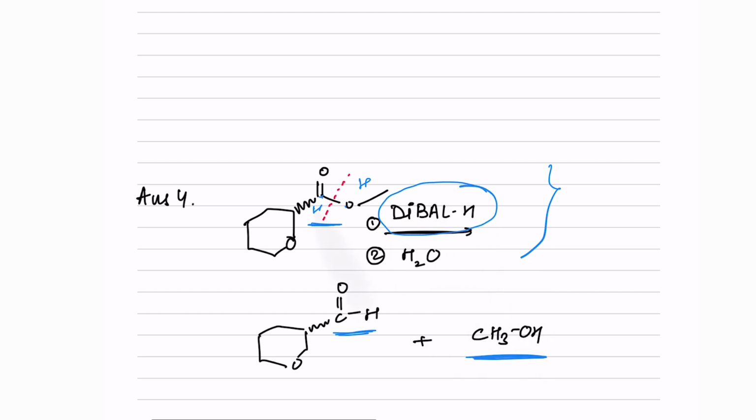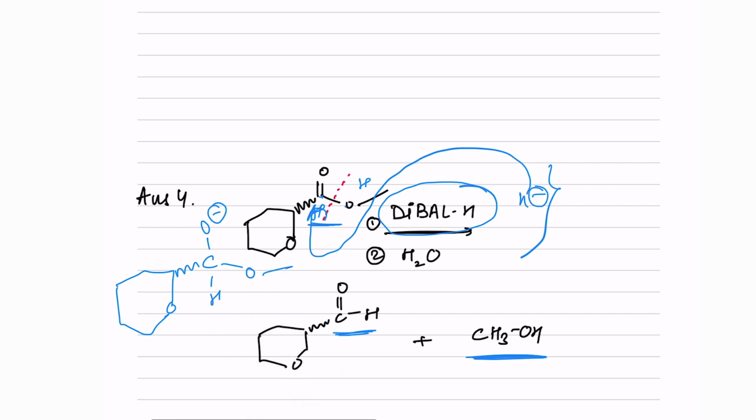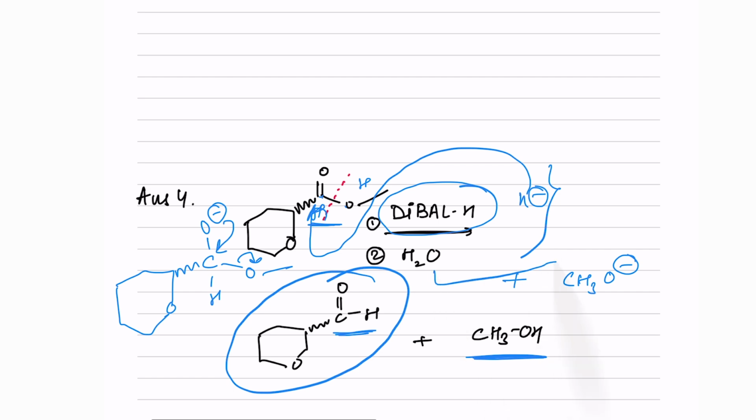So DIBAL-H will be adding hydrogen. In the presence of DIBAL-H, H- will come and attack this carbon. Basically it will be something like this: the O- will form the bond back and the leaving group will be out. So you will get an aldehyde first. After that you will have a CH3O-, which will get the H+ from the water, forming CH3OH.